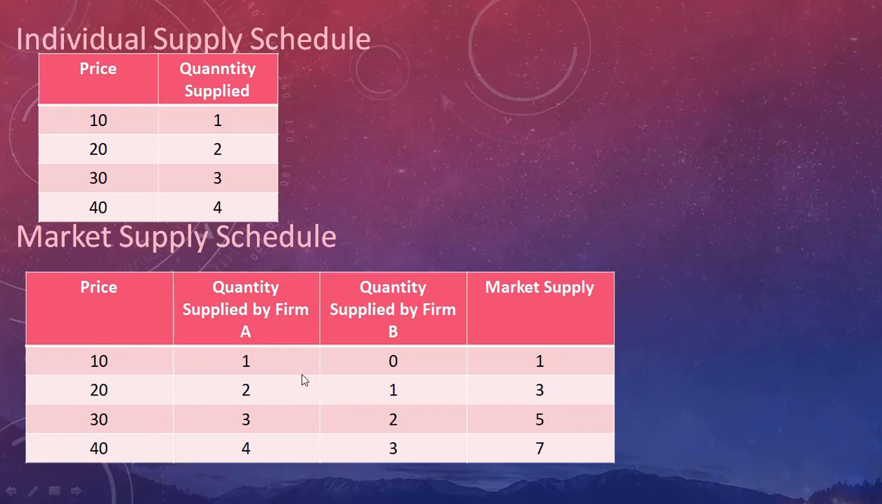Now this is your market supply. The total supply made by firm A and firm B is known as the market supply. We know that in real life there can be more than two firms, like 50, 100, 1,000, or 10,000 firms in a market. If you total everything, then you will get the market supply.